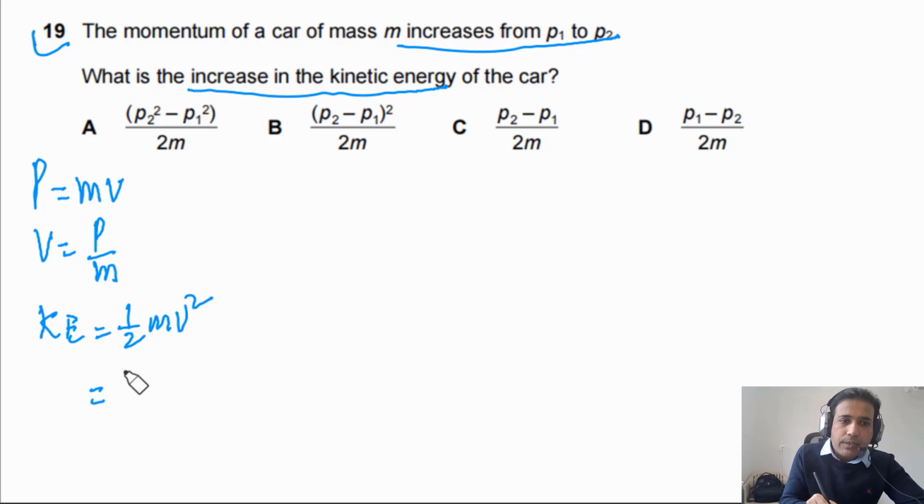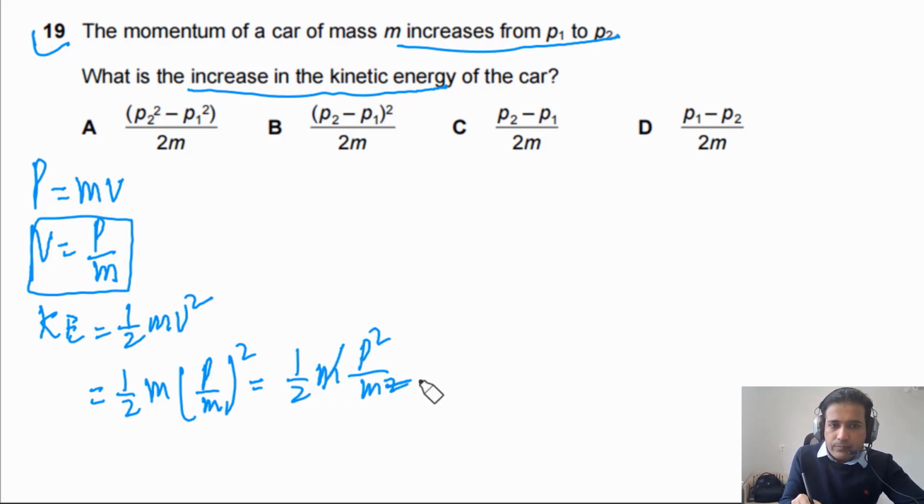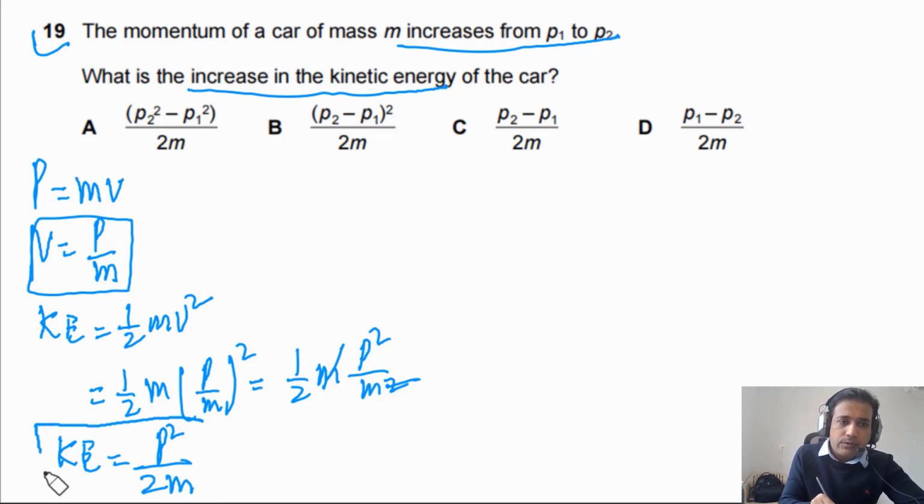So we can plug in the value of v. v is equal to p divided by m. So we have p divided by m, square of this one. So we will get 1/2 m p squared divided by m squared. We can cancel this m with this. So we are left with kinetic energy that is equal to p squared divided by 2m. So this is the main formula you need to answer this question.